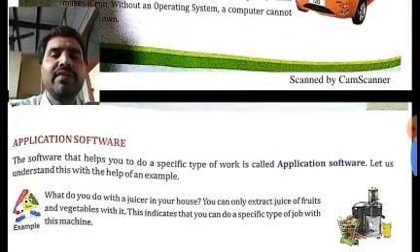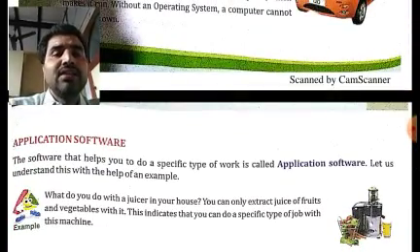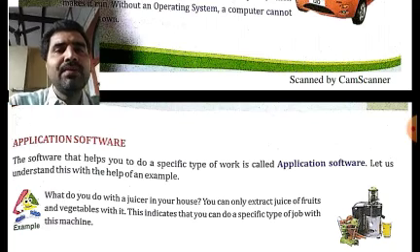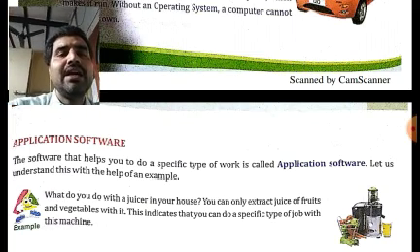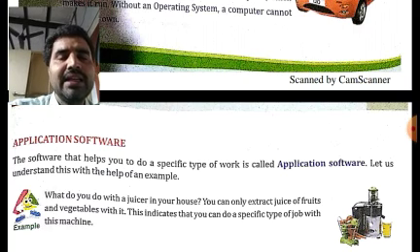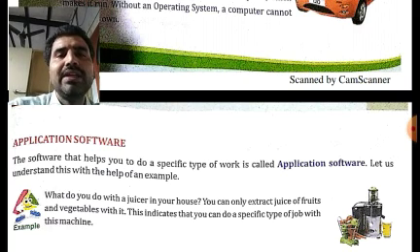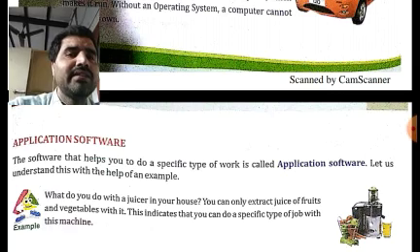Then application software. What could be asked here? The software that helps you to do a specific type of work is called application software. So I may ask you a question. I may just convert this line into an MCQ based question like, the software that helps you to do a specific type of work is called dash.